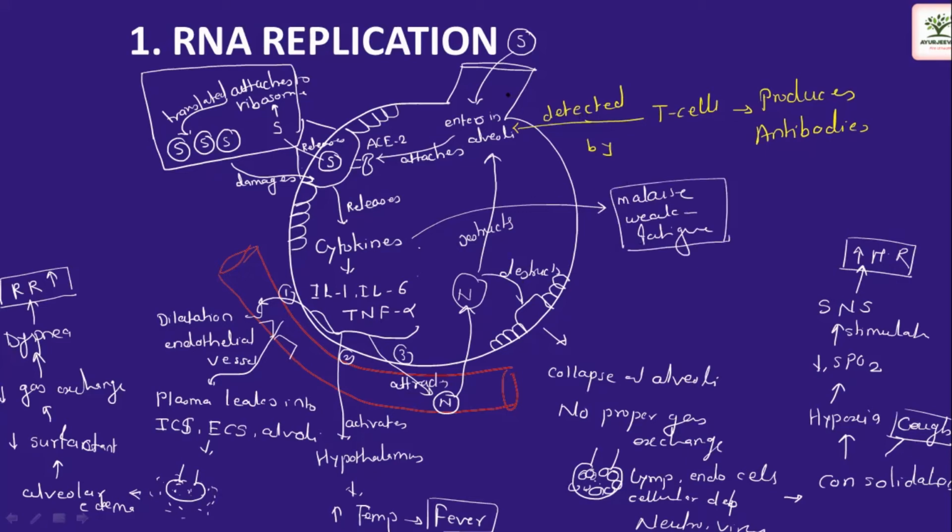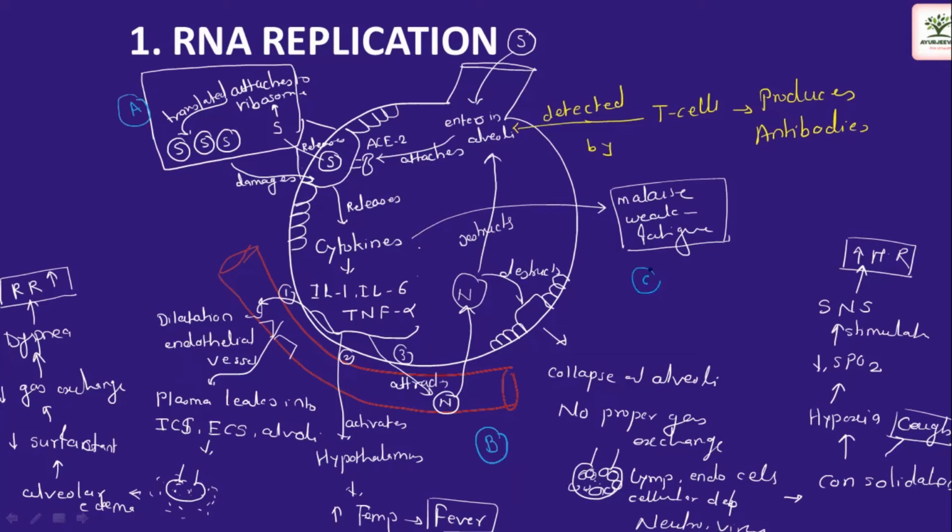And what we have seen so far is, the first thing is the RNA replication. All these other things fall under the second, which is the inflammatory response, and the third is the systemic manifestation of the disease. Okay, multi-system involvement will be there.